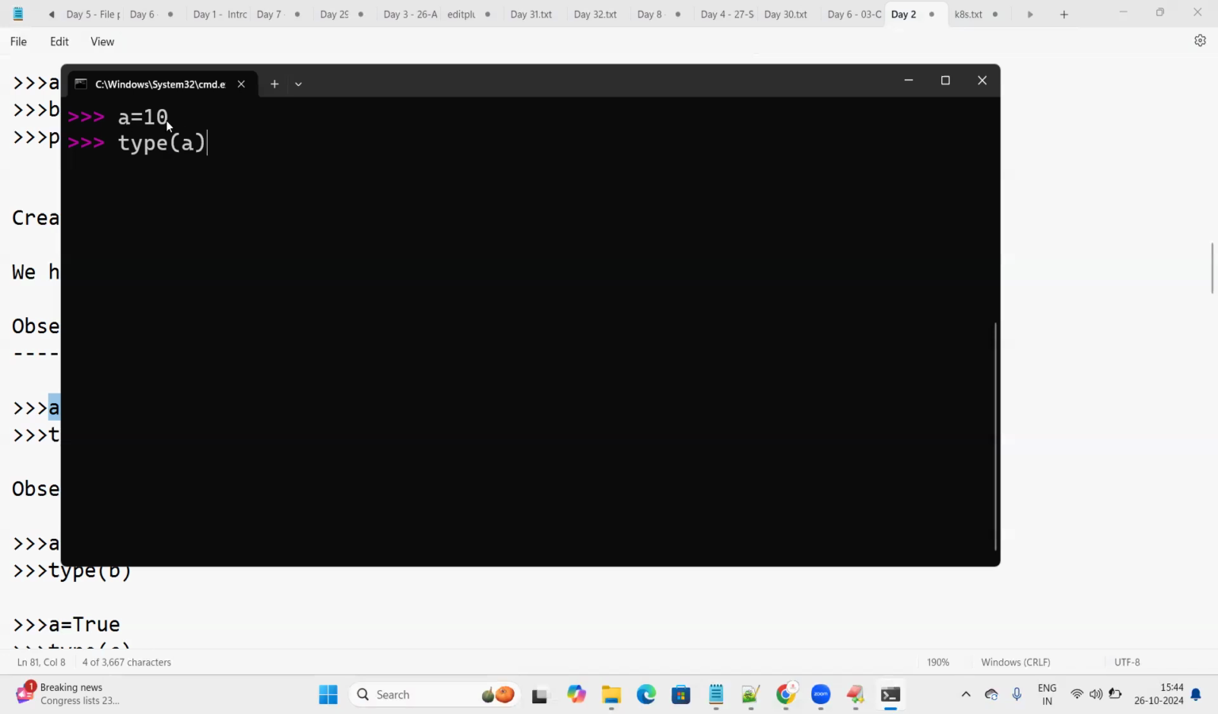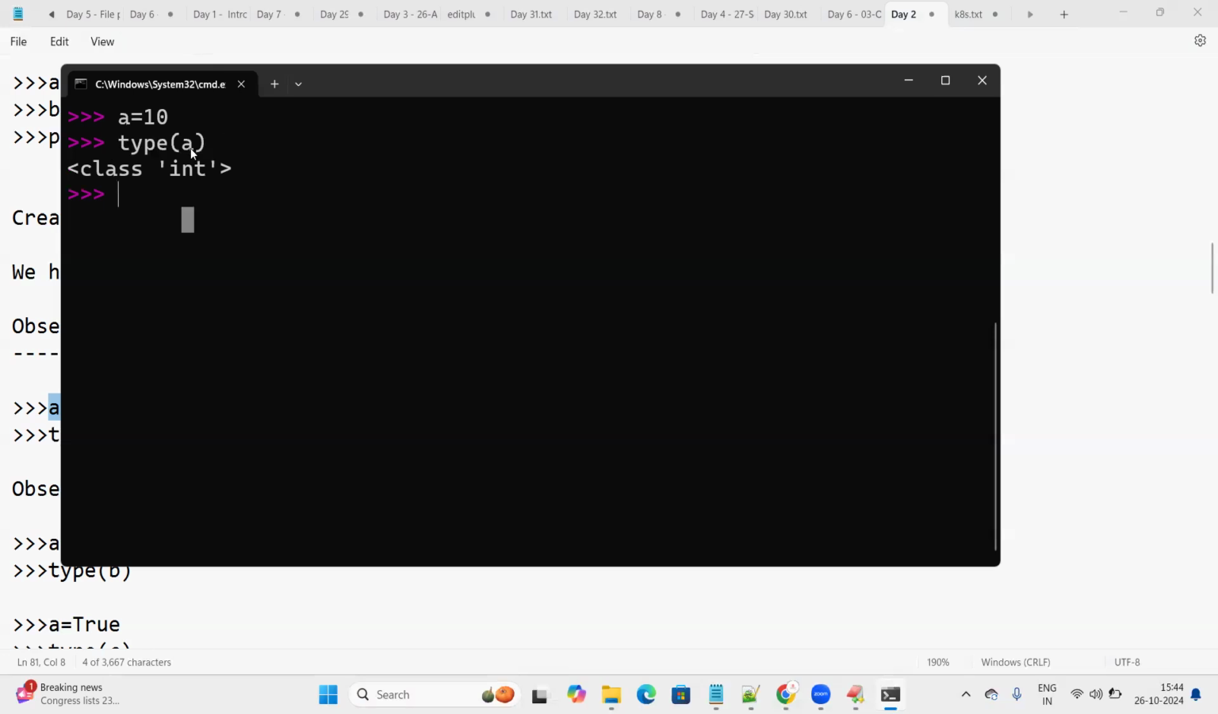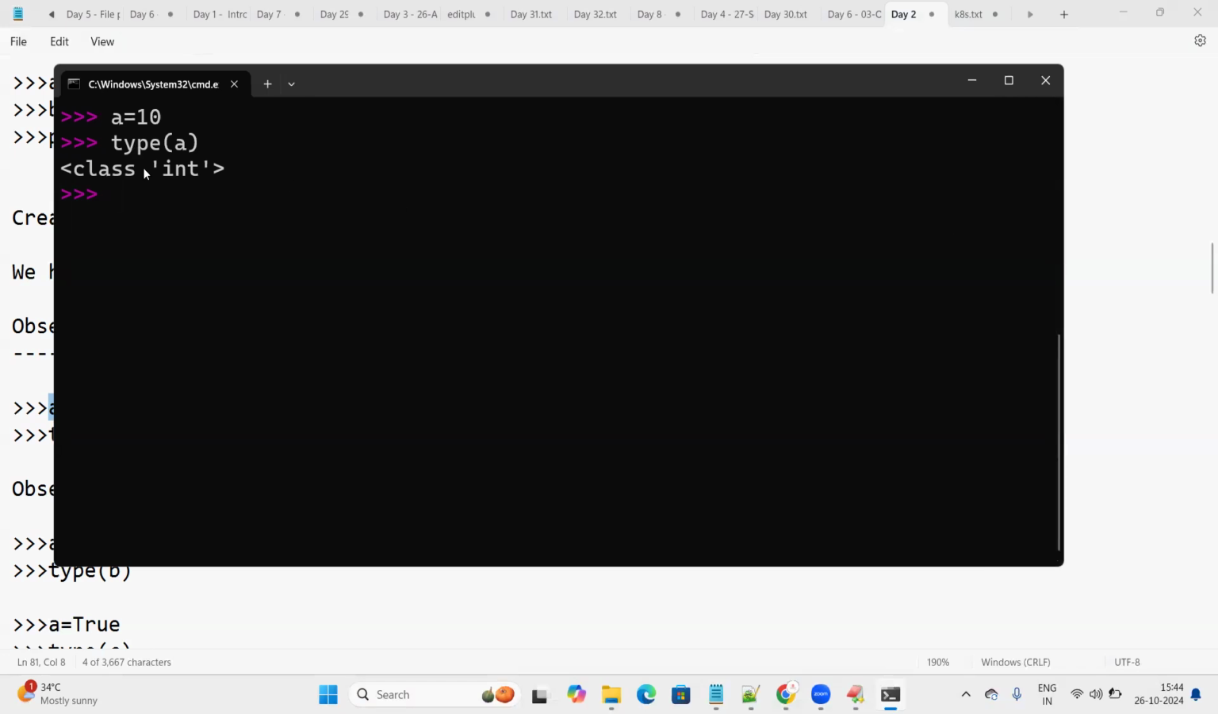So now you have declared A is equal to 10, and I'm just trying to print something like type of A. Type is a function which returns the data type. So whose data type? A's data type. What is the data type of A? A is equal to 10. Based on this value, it is identifying that it's an integer. How is it recognizing this? Based on the number that we are providing.